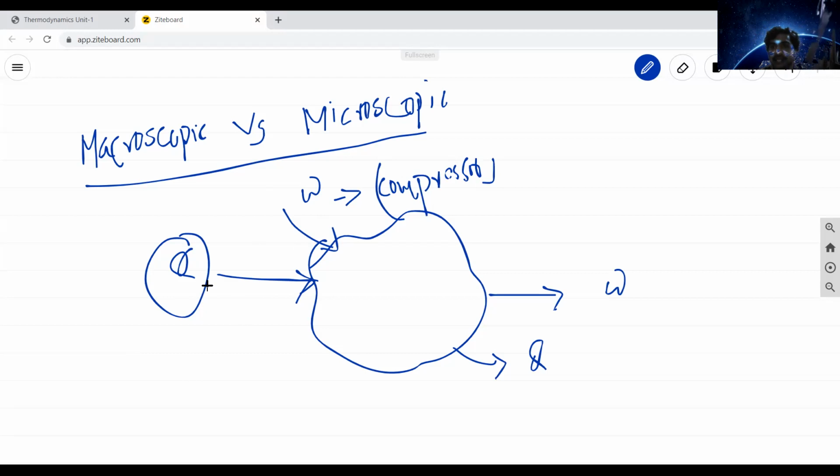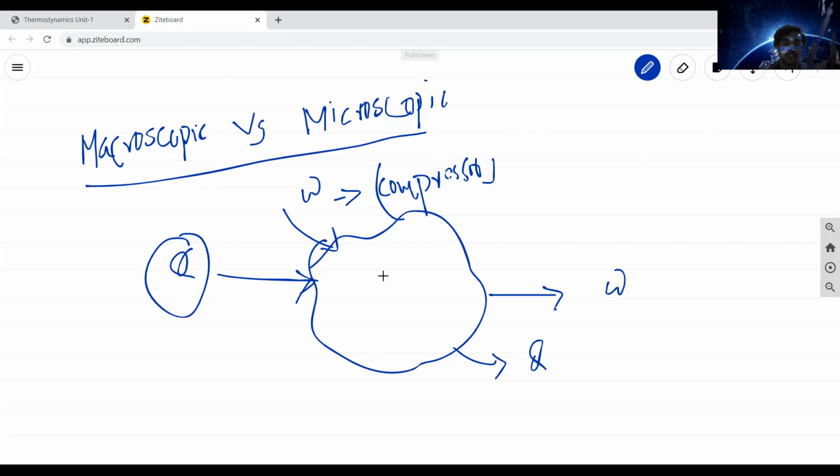So here the input is heat and the output is work. The heat energy is converted into mechanical energy. These are the heat and work interactions. Later on, we'll discuss the sign convention of heat and work, everything.